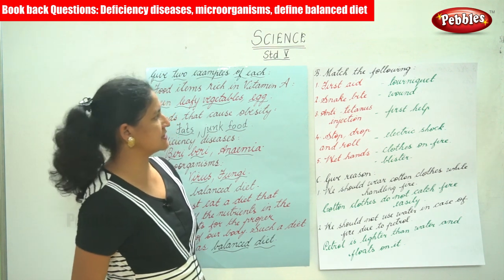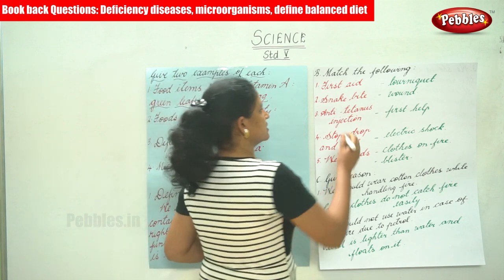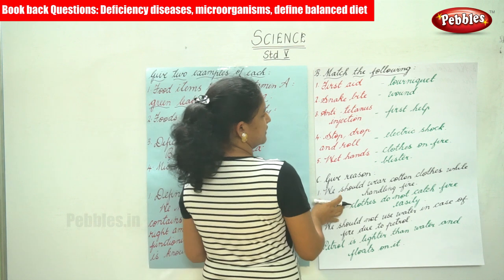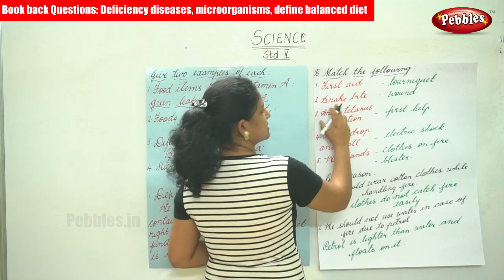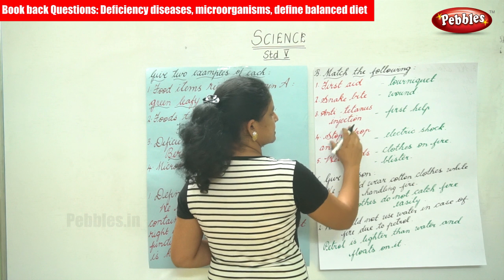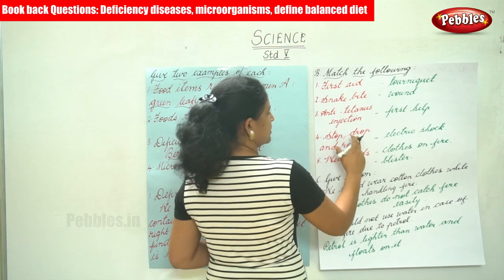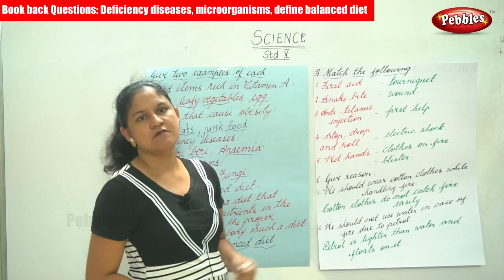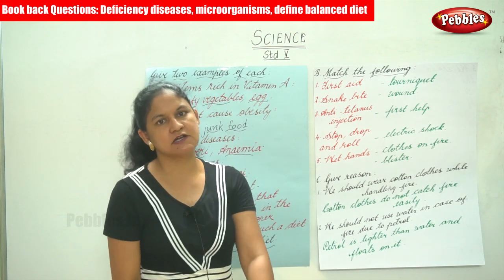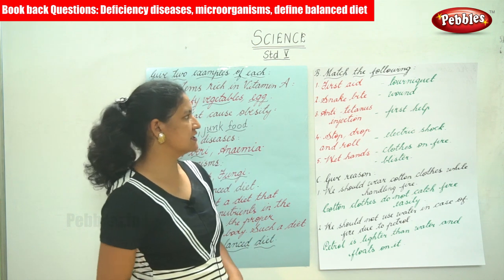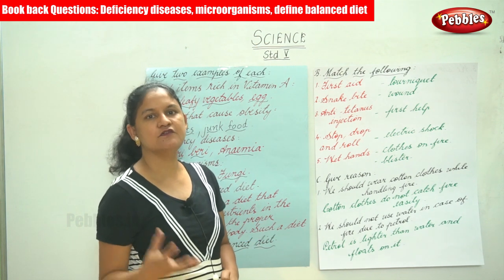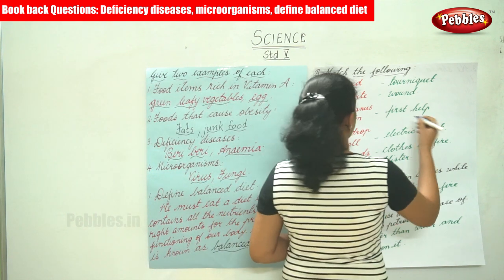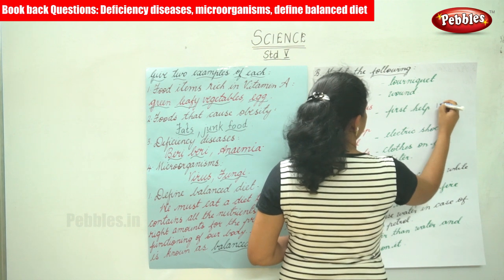Moving on to the next exercise, we have match the following. On the left hand side we have first aid, snake bite, anti-tetanus injection, stop, drop and roll, and wet hands. We need to match them with the correct answer. First aid is the first help that is given to an injured person. So we have number 1.